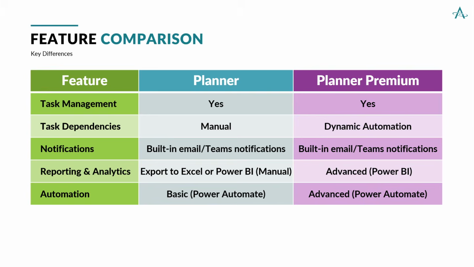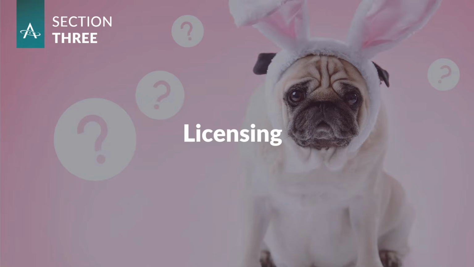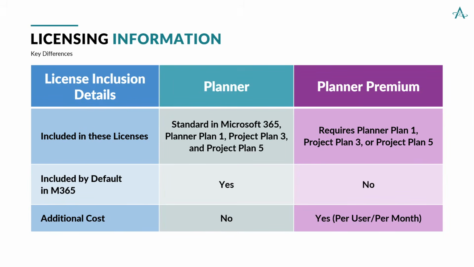Now, a quick word about licensing. Microsoft Planner is available by default in all M365 plans. Now, Microsoft has 3 separate plans for using Planner and Project. We have Planner 1, Project Plan 3, and Project Plan 5 at the time of this recording.